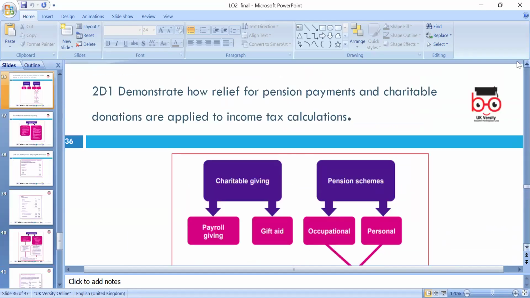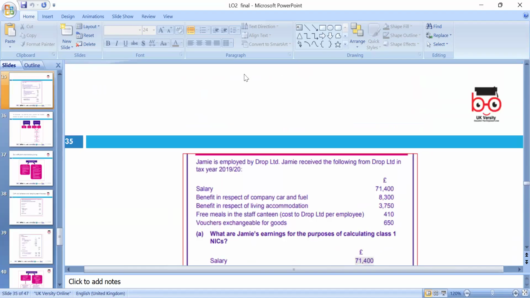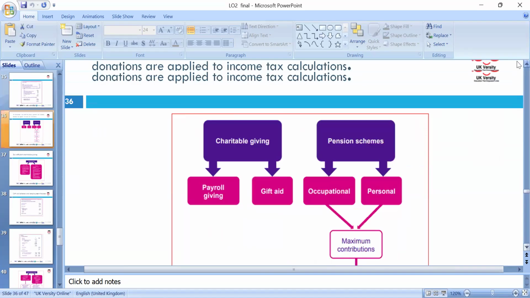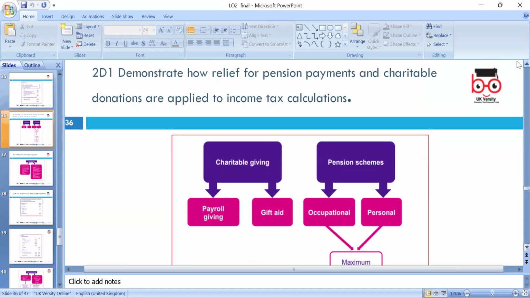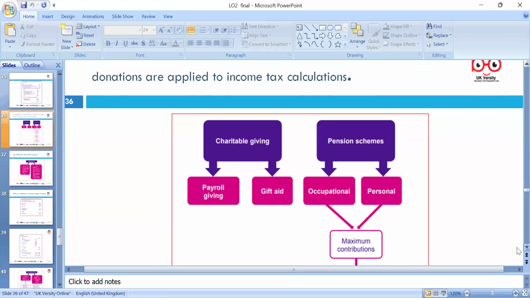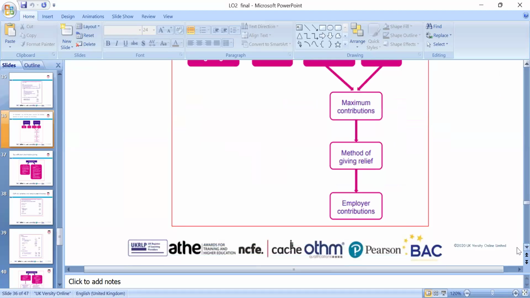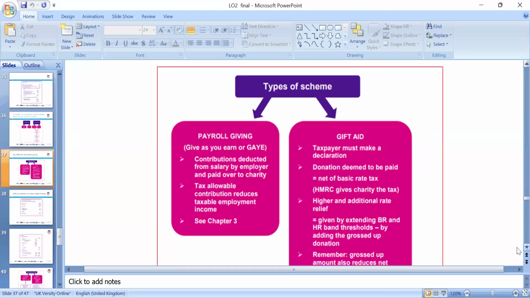Please, if you want to work towards the distinction criteria, it is always good to look at whatever distinction criteria you've been given, which we look at in more detail. Demonstrate how the relief of the pension and the payment of charitable donations are applied to the income tax calculation. Payroll giving, Gift Aid, occupational and personal pensions, we can look at the maximum contribution, the method of giving relief, and the employee contributions towards them.